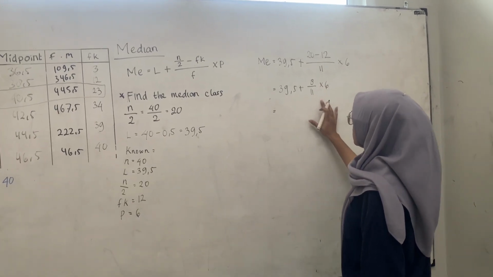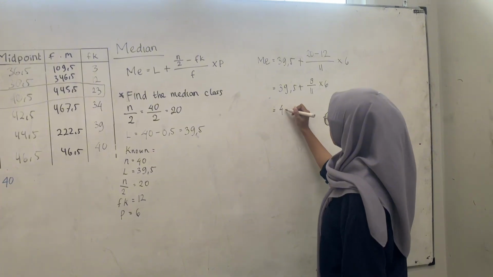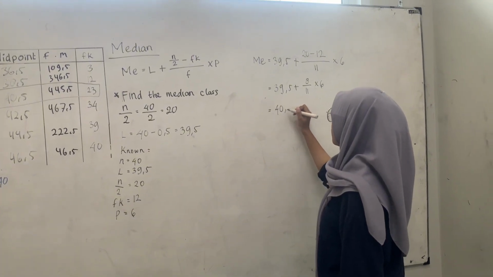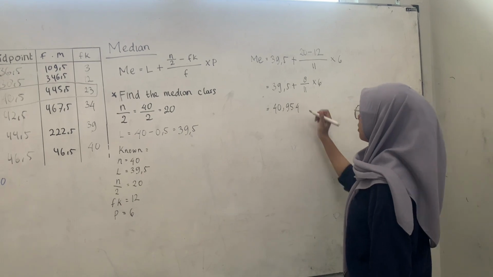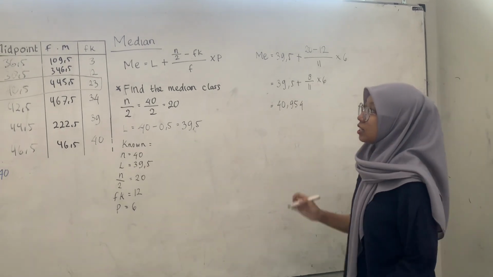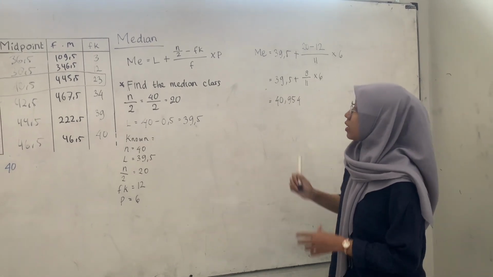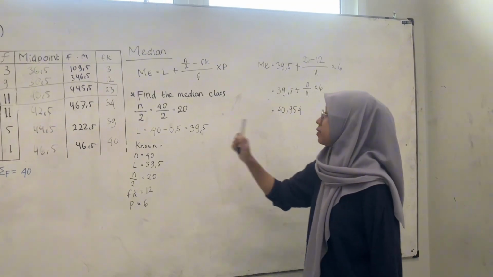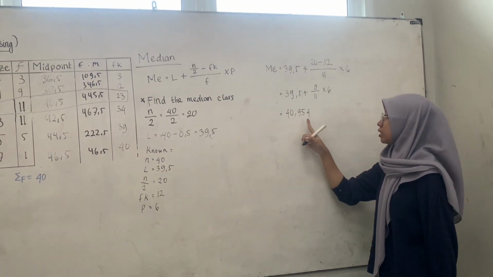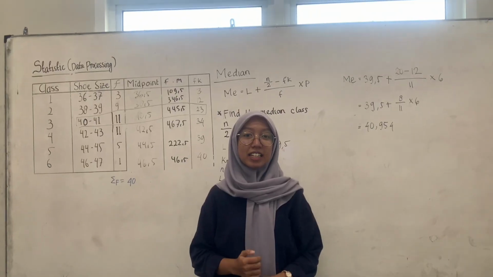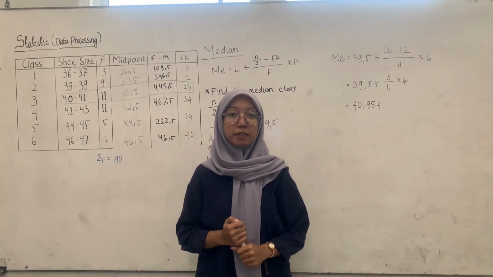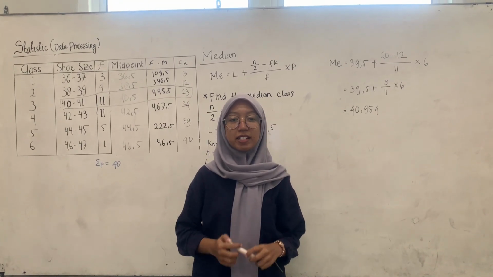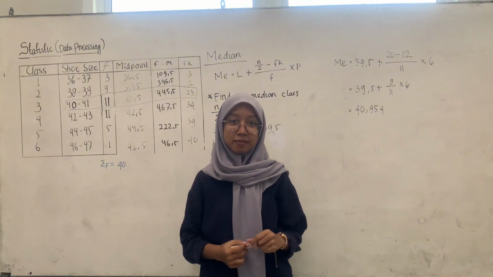And the answer is 40.954. So the median from the data is 40.954. In conclusion, from the example above, the median helps us identify the middle position of a set of data.